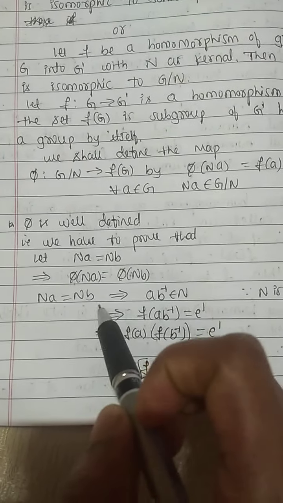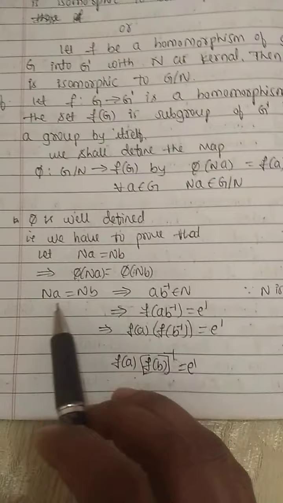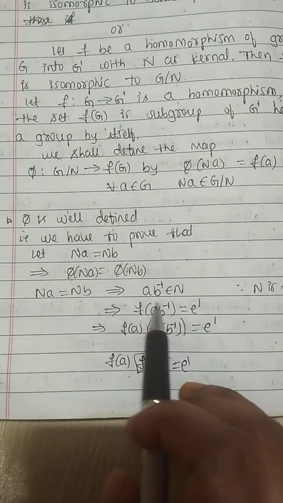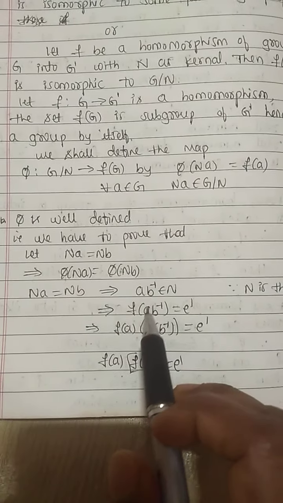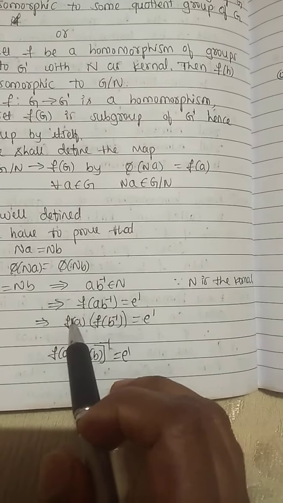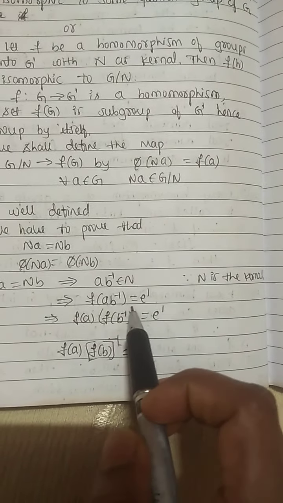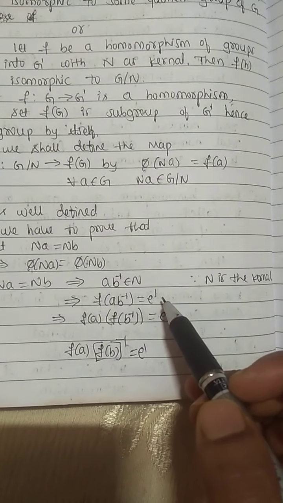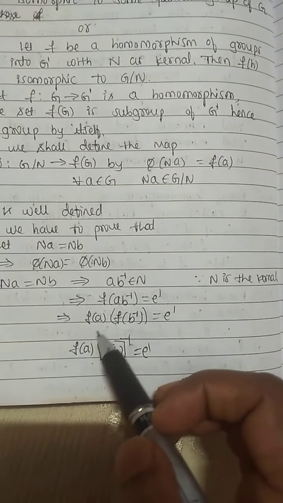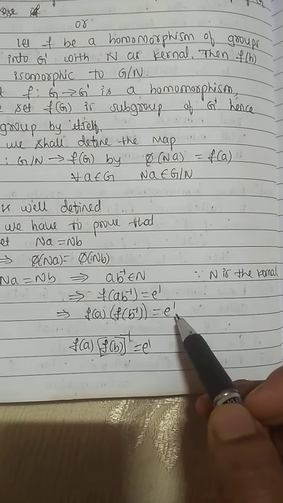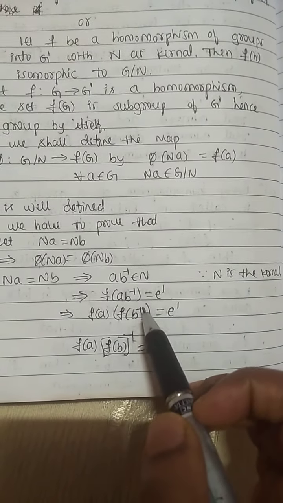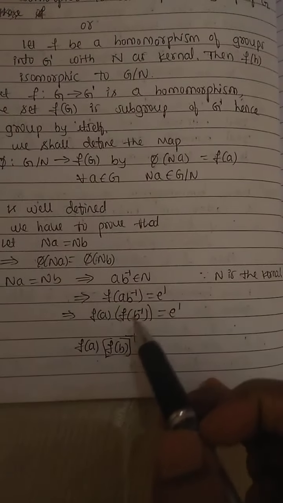Na equals Nb implies ab inverse belongs to N. This implies f of ab inverse equals identity element of G dash. Since f is a homomorphism, this can be written as f of a into f of b inverse equals e dash. f of a, f of b inverse can be written as f of b whole inverse equals e dash.